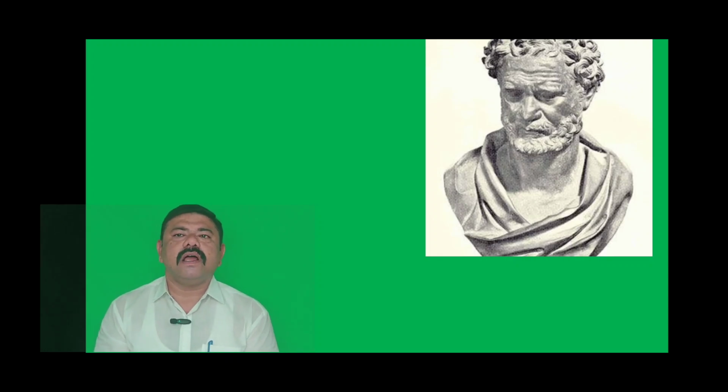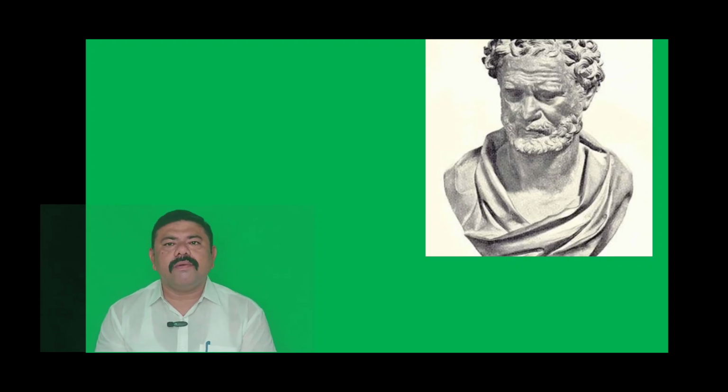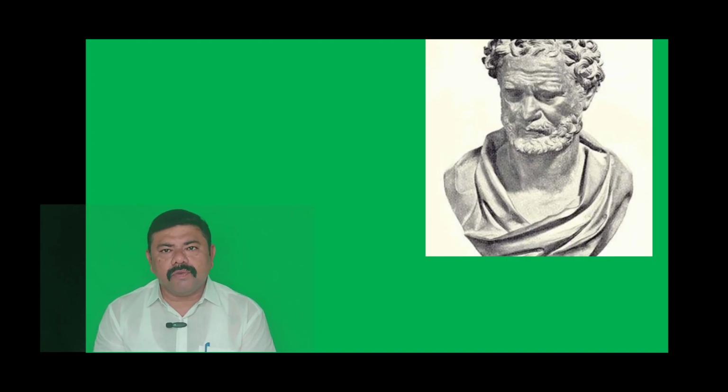Then I would like to share another name, the Greek philosopher Democritus. He existed in the 5th century BC. He stated that matter is made up of the smallest particles, and he named those particles atmos. Actually the atom was named atmos earlier, and then the concept of the atom came into existence. So the atom is not a new concept. It was studied by various philosophers and scientists many decades and thousands of years ago.